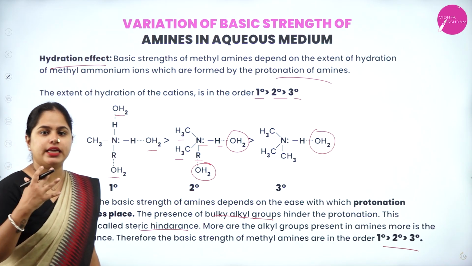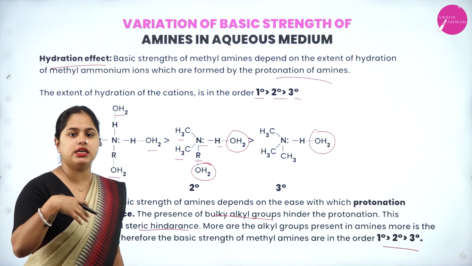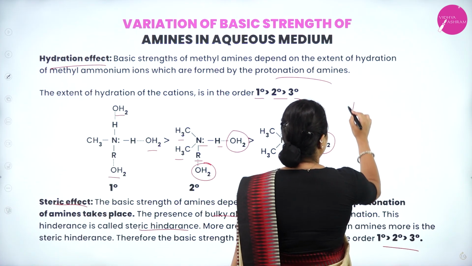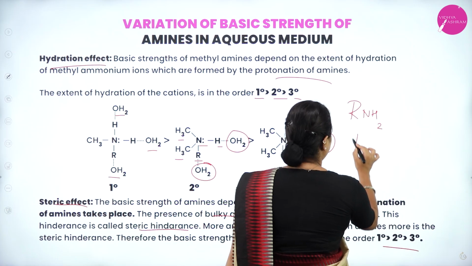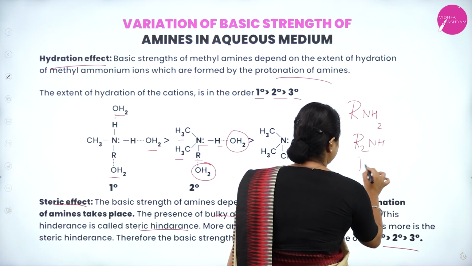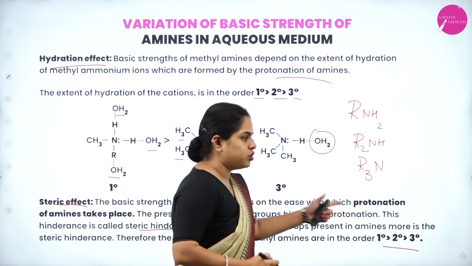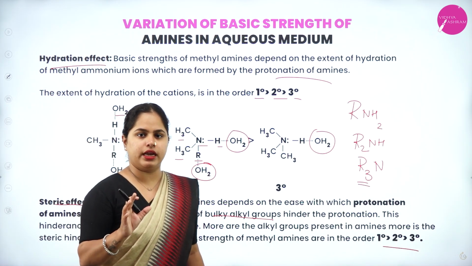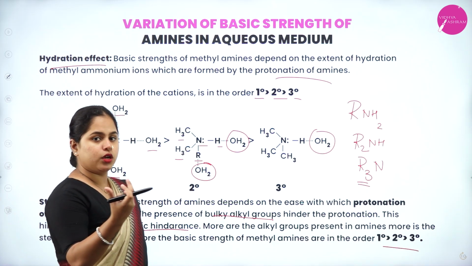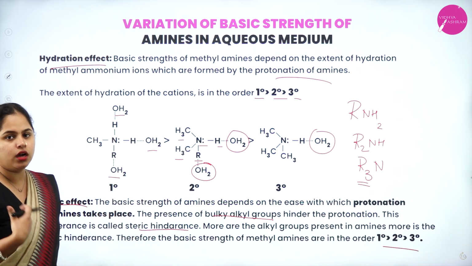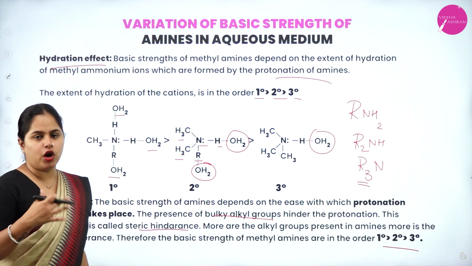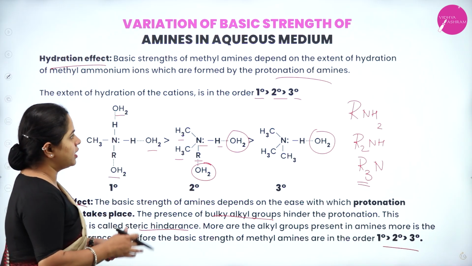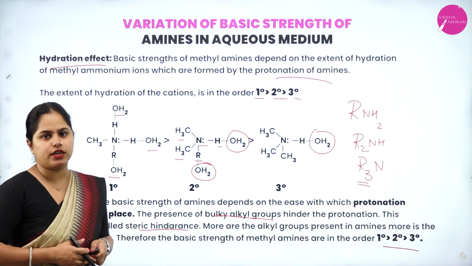Steric effect means that because of the presence of alkyl groups, it hinders the activity or the reaction of the particular compound. In primary you have only 1 alkyl group, in secondary you have 2 alkyl groups, and in tertiary you have 3 alkyl groups. So this is a bulkier group because the nitrogen atom is combined with all alkyl groups. So bulkier will be the group and what happens? It will not help in the protonation. That means it will not help in the acceptance of the H plus ion. Hence the order will be primary, secondary, tertiary. So these are the 3 factors which influence the basic character of amines.